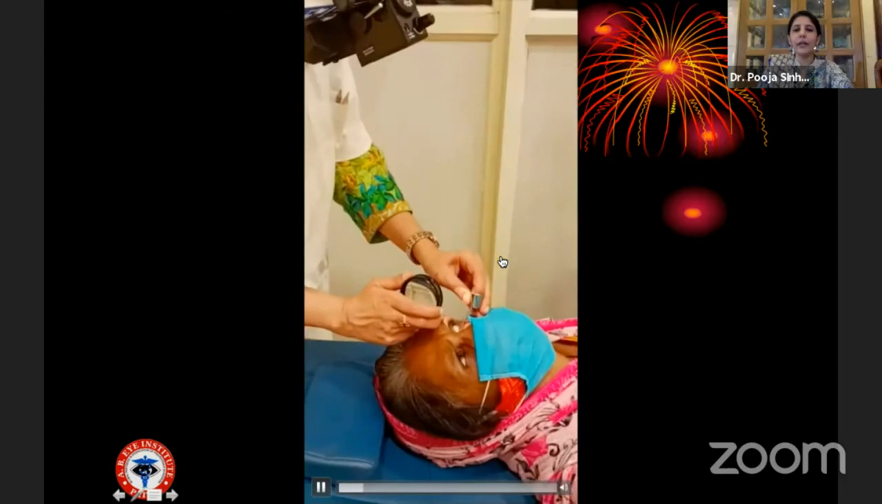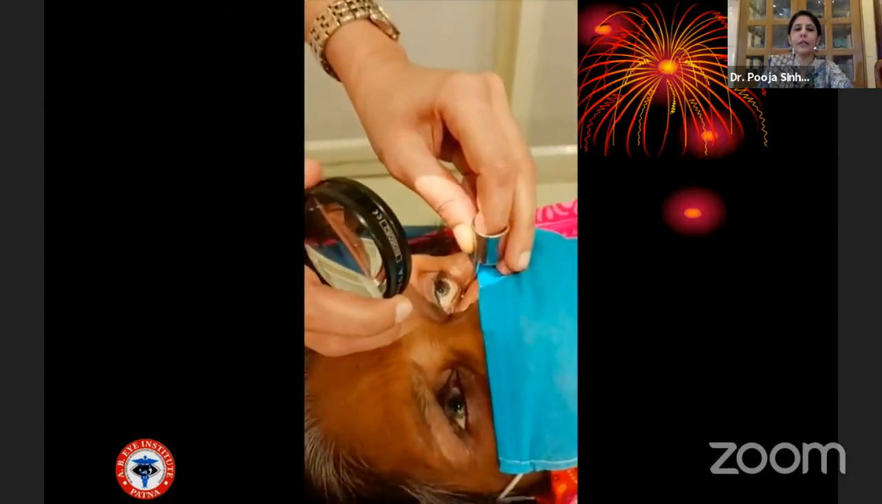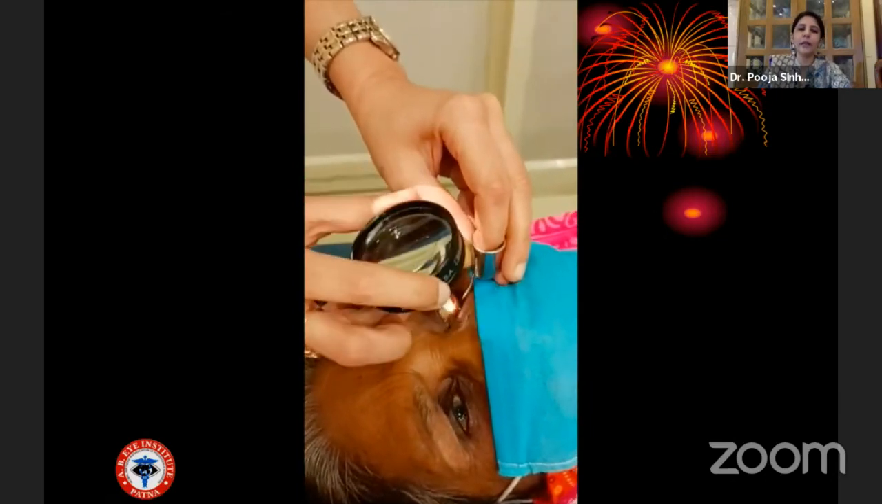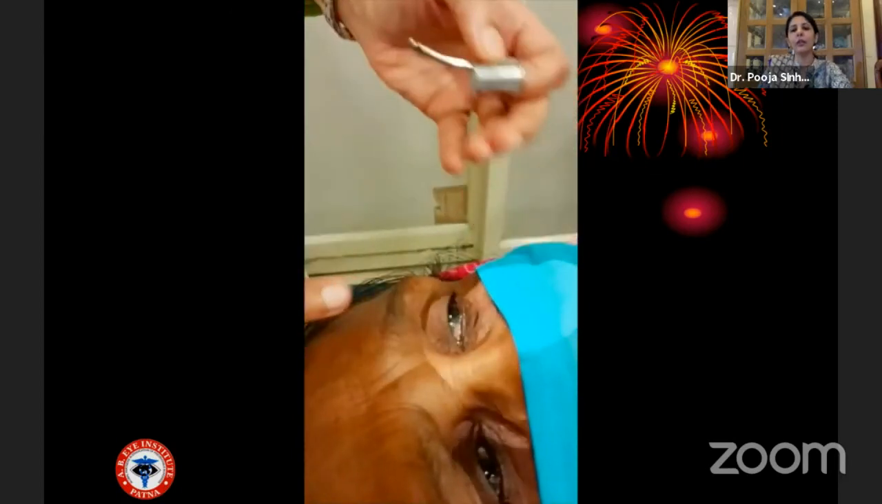This is about scleral indentation that I told you. I'm now examining the inferior retinal periphery. The patient is looking upwards. And then slowly when the patient looks downwards, the thimble moves under the inferior orbital margin, and you get a good view of the inferior retinal periphery in this case.